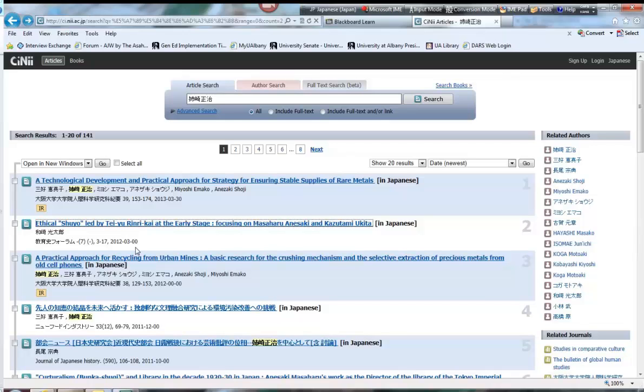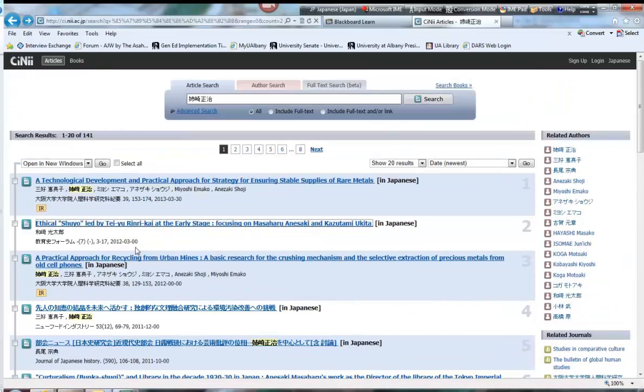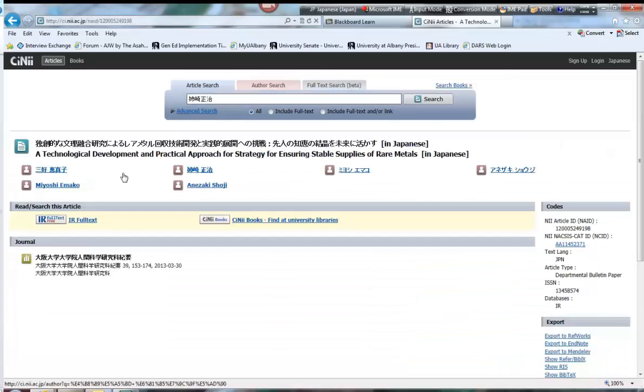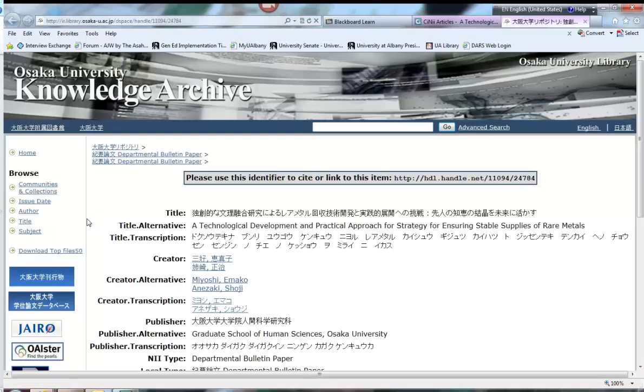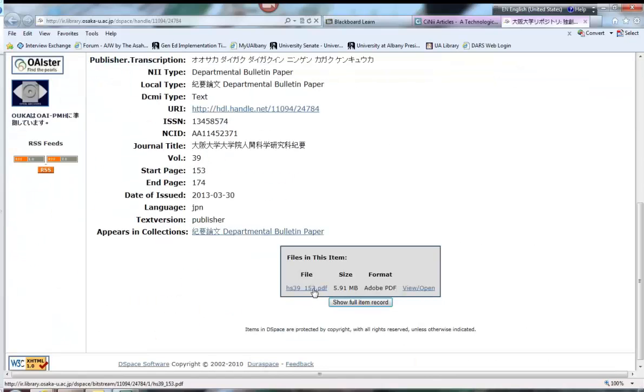Sometimes you'll find that you'll get information that is not just bibliographic but full text. Now in my case, I'm not going to find that. But let's look at that false hit that I had here. Here we get a little bit more information, and this IR full text link will take us to the article itself, just like you would find on JSTOR or Project Muse. So if you're looking for material that's relatively recent, something that was published in the past few years, it's not impossible that you'll be able to find it in its full text. Here it's available as a PDF.